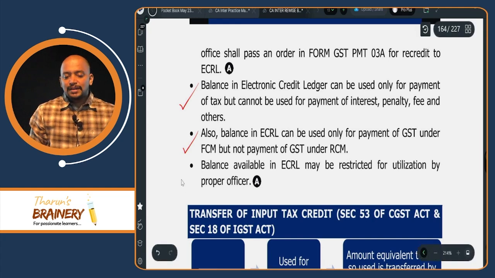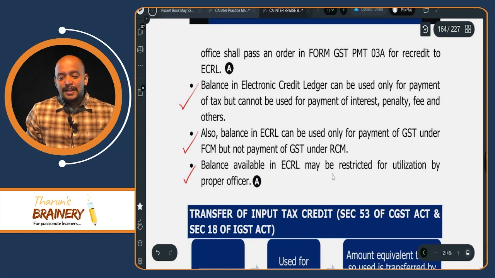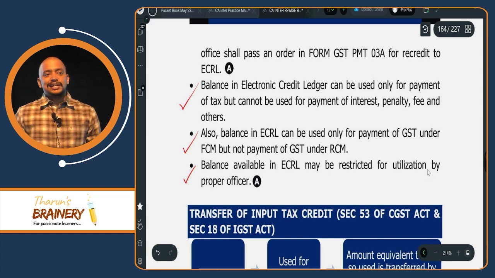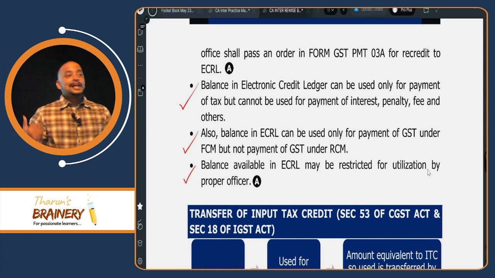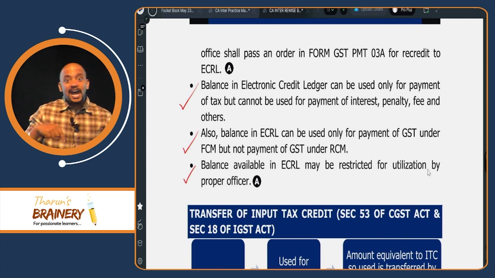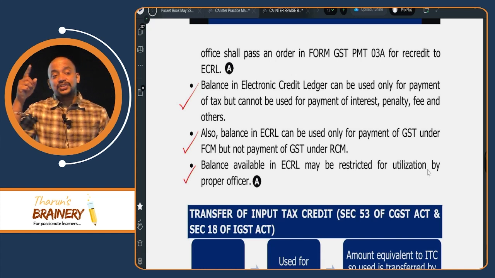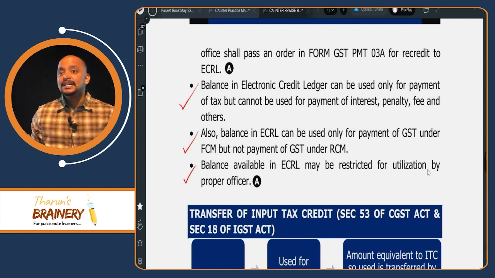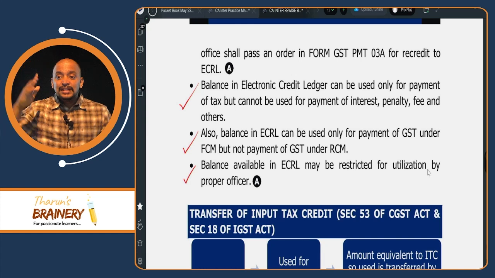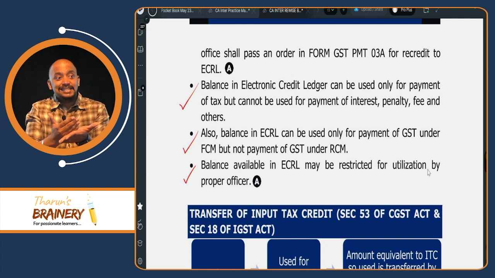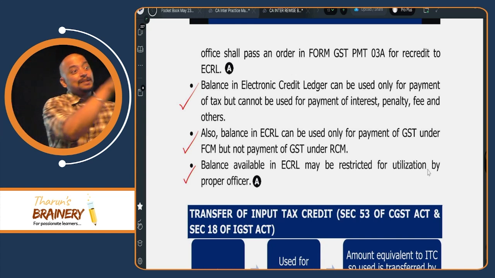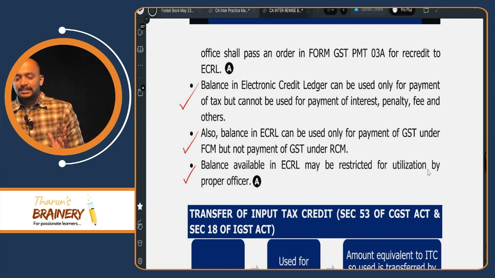Then balance available in electronic credit ledger may be restricted for utilization by proper officer. Accordingly, we have section 38. So what is the difference? Section 38 is restriction in GSTR 2B before availment itself. Is it clear?